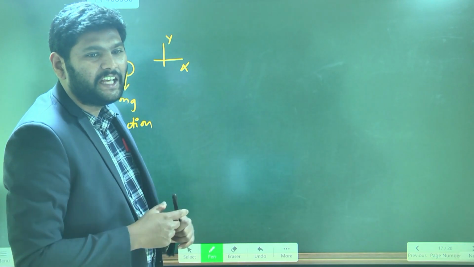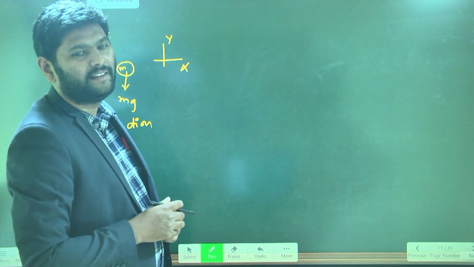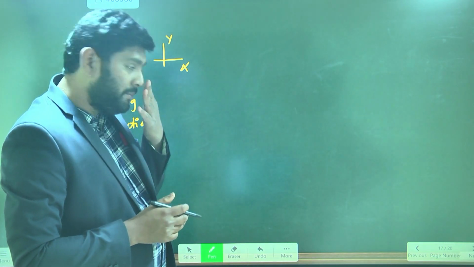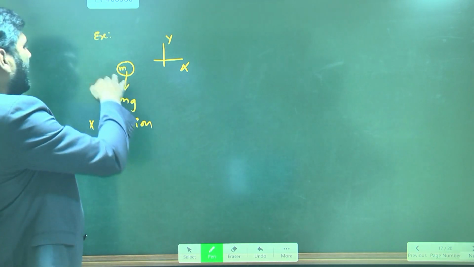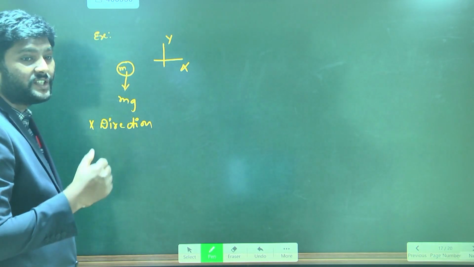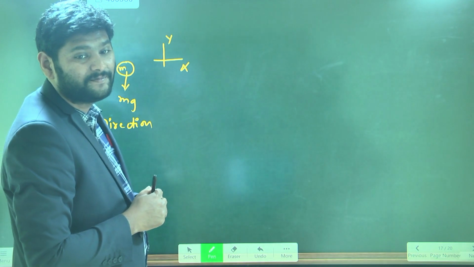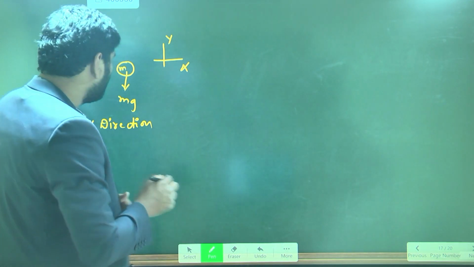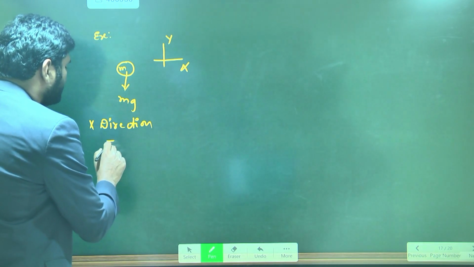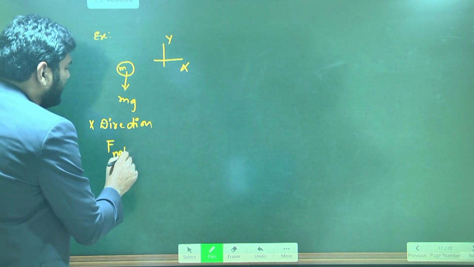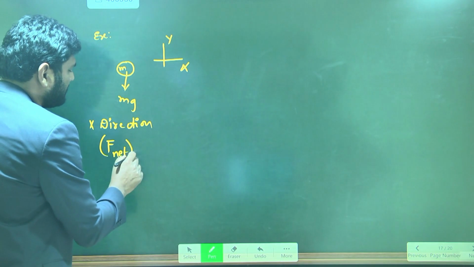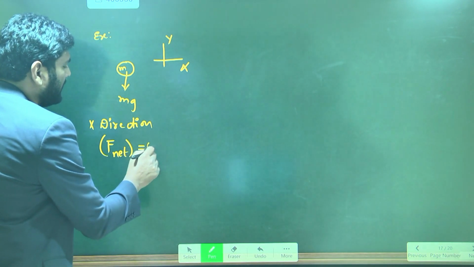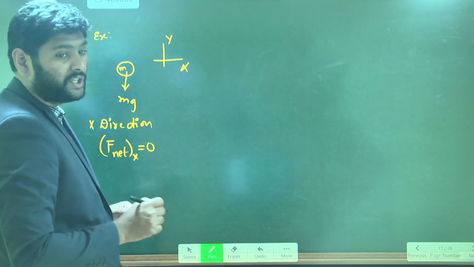You are right, F is equal to ma. Along x direction, are there any forces acting? No, so the net force along x direction is 0.